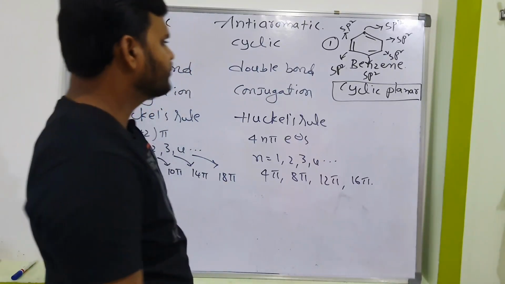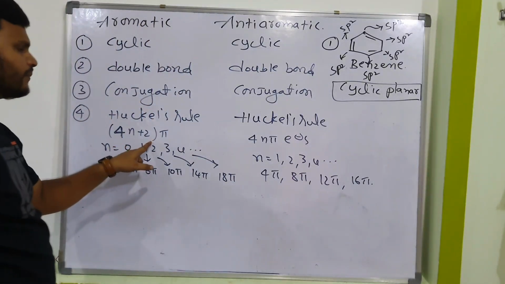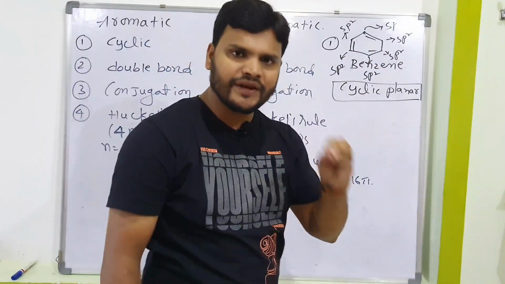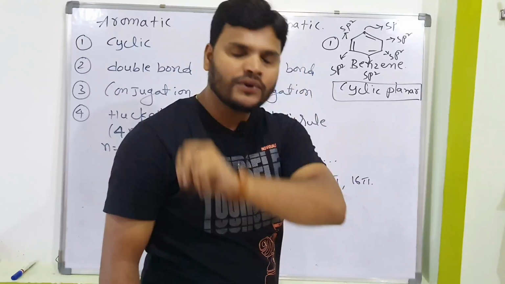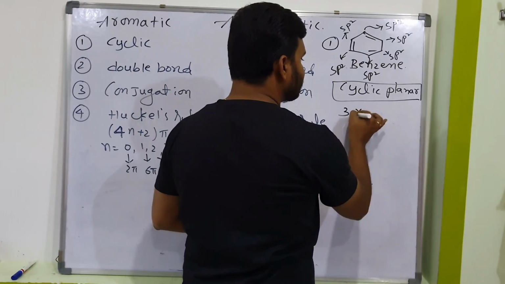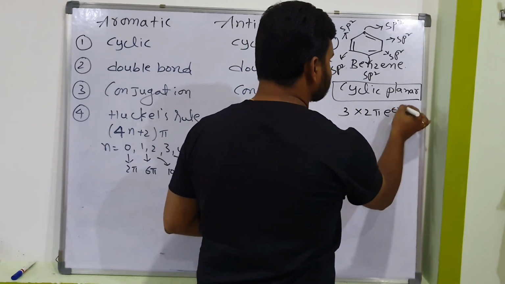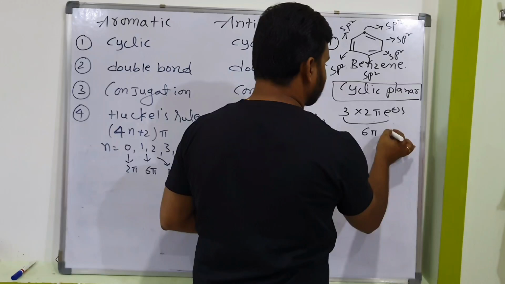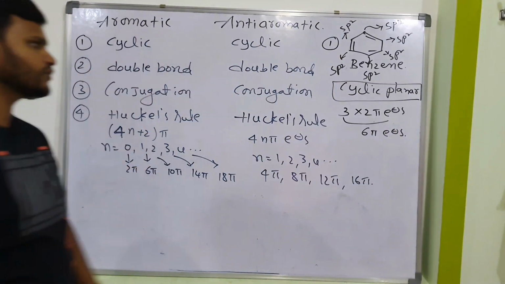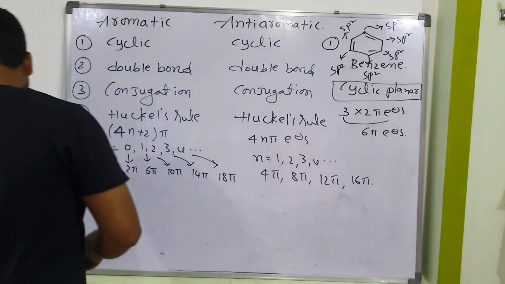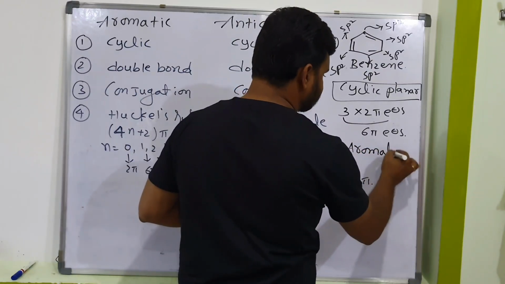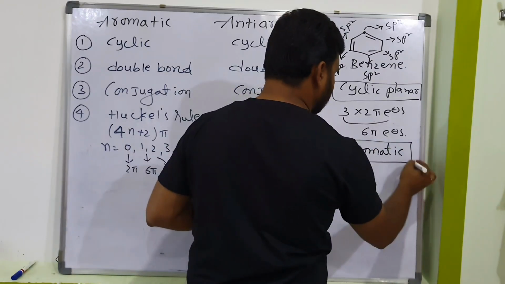Okay, anyhow, next, what is Hückel's rule? 4n plus 2 pi electrons. So here benzene contains how many double bonds? 3 double bonds. Everybody knows one point: 1 double bond equals 2 pi electrons. But here there are 3 double bonds, so 3 into 2 pi electrons, and it becomes a total of 6 pi electrons. So 6 pi electrons means aromatic. So finally, is benzene an aromatic compound or not? Yes, benzene is an aromatic compound.